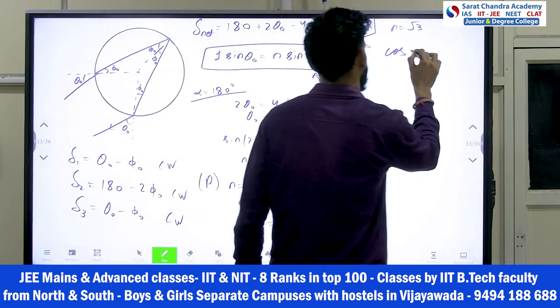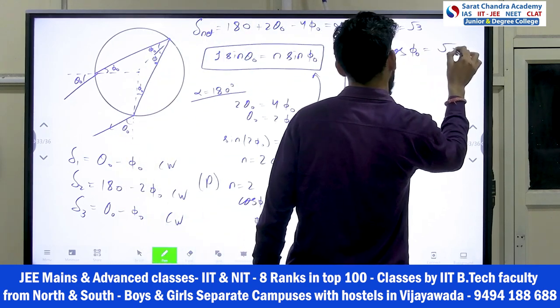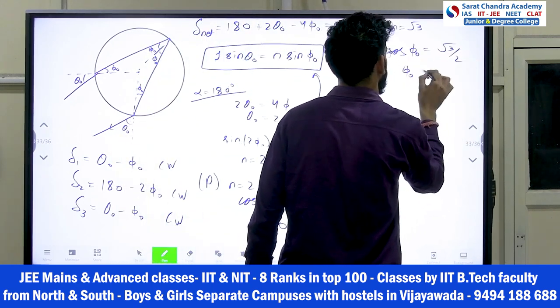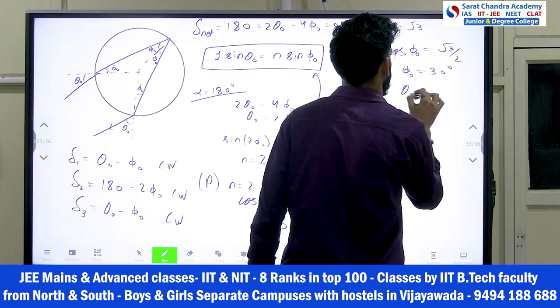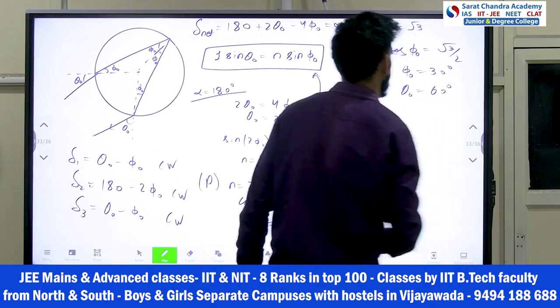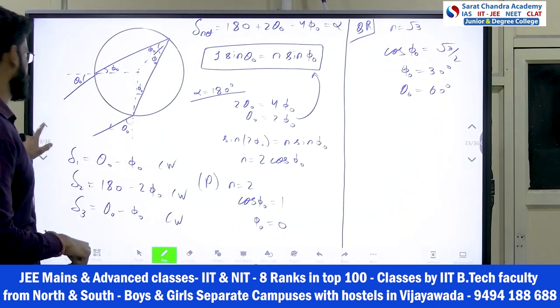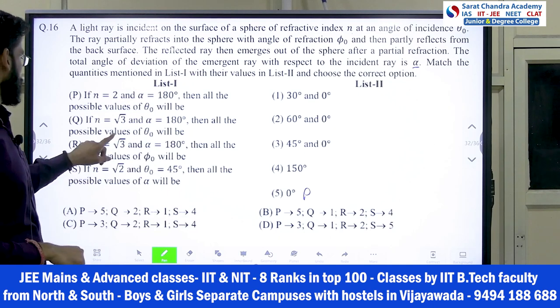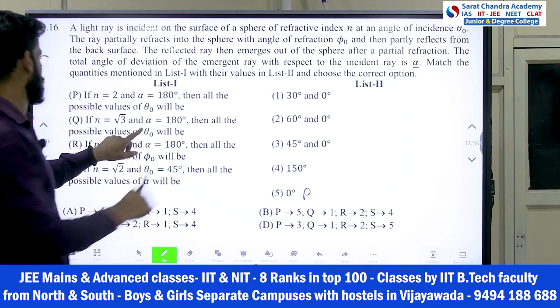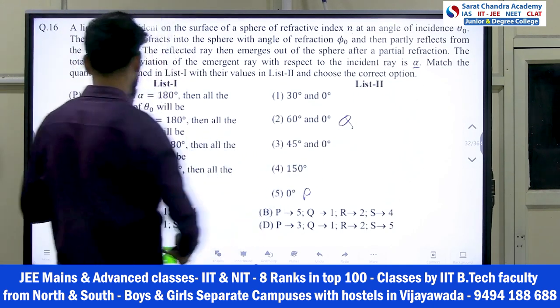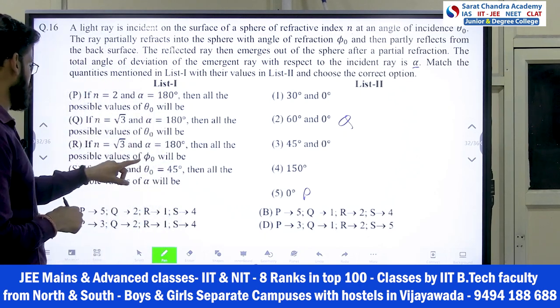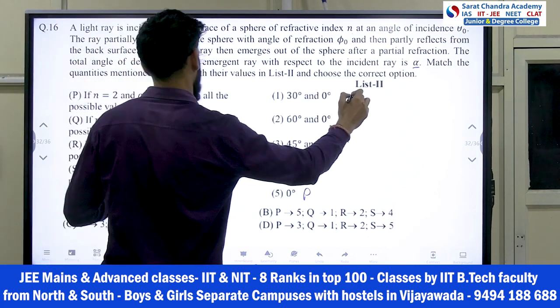So what you got? Cos phi naught is equal to root 3 by 2. So phi naught is how much? 30 degree. And theta naught is how much? 60 degree. So theta naught is 60. He is asking in Q option theta naught 60. So this is Q. Here you can make a little bit of a silly mistake. This is R.